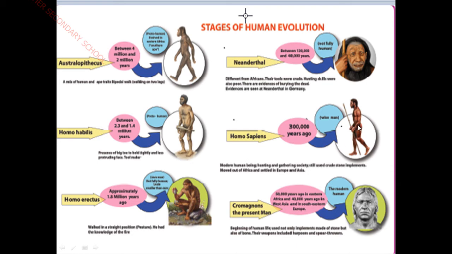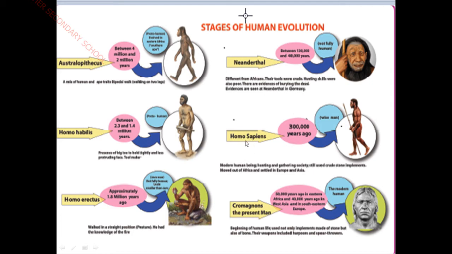And see here, the next type is Homo sapiens. Before moving on, there is a last sentence, children. Is there evidence seen at Neanderthal in Germany? This type of people lived in Germany. The evidence is found there. They are the Neanderthal people.